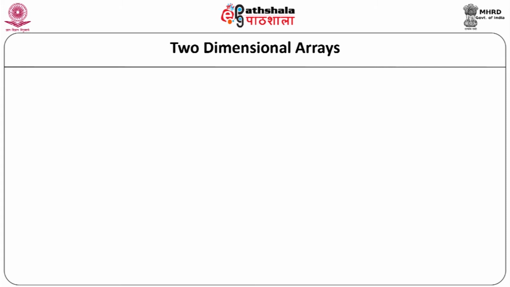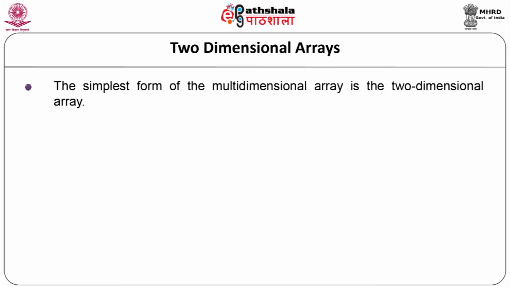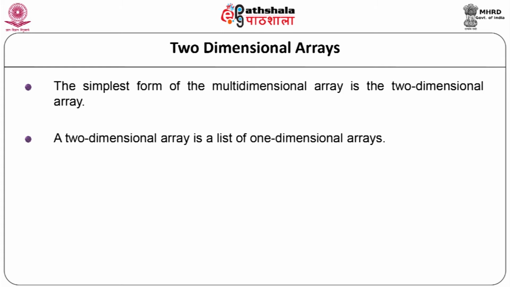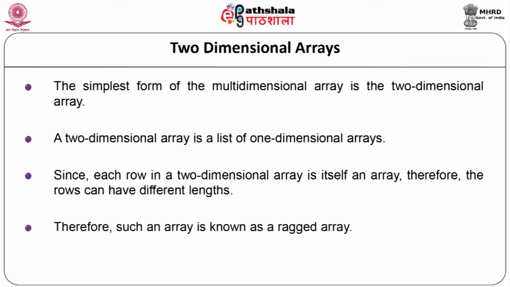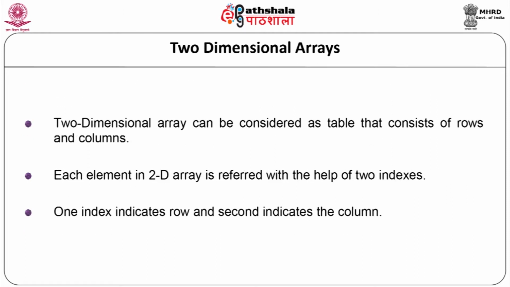Now let us look at the two-dimensional arrays. The simplest form of the multidimensional array is the two-dimensional array. The two-dimensional array is a list of one-dimensional arrays, since each row in a two-dimensional array is itself a one-dimensional array. Therefore, the rows can have different lengths. Such an array is known as a ragged array. A two-dimensional array can be considered as a table that consists of rows and columns. Each element in a 2D array is referred to with the help of two indexes. One index indicates the row and the second indicates the column.